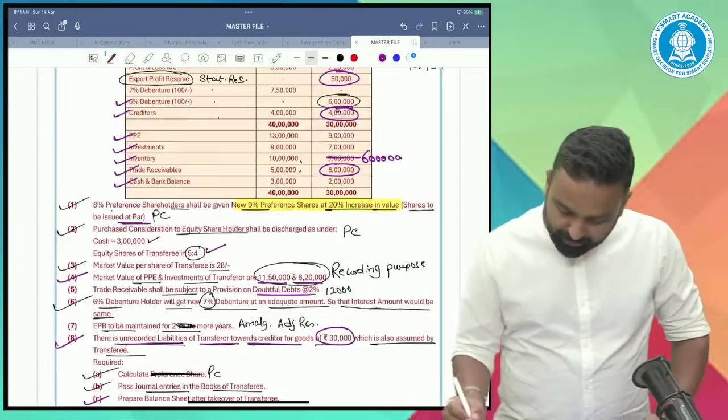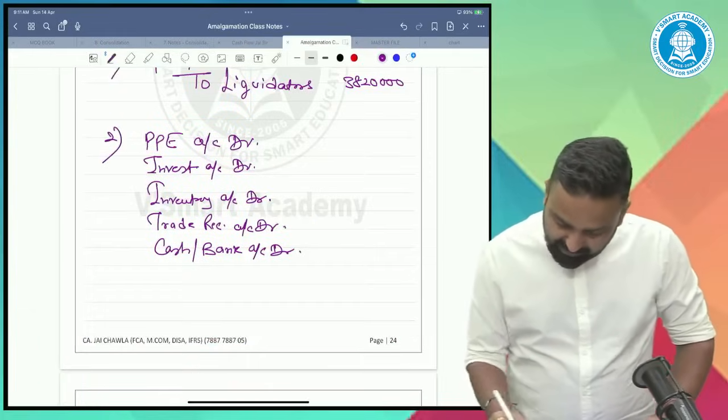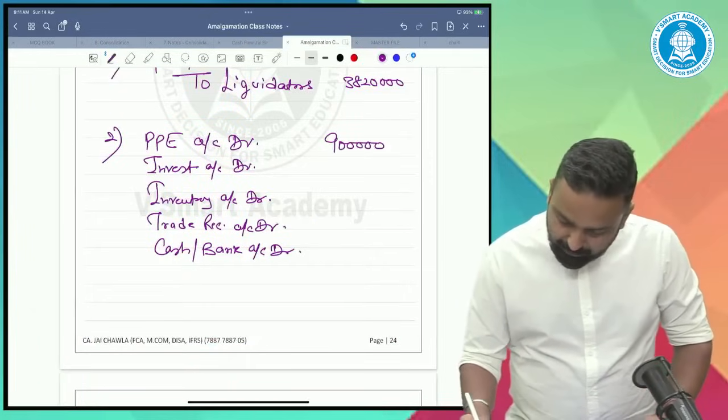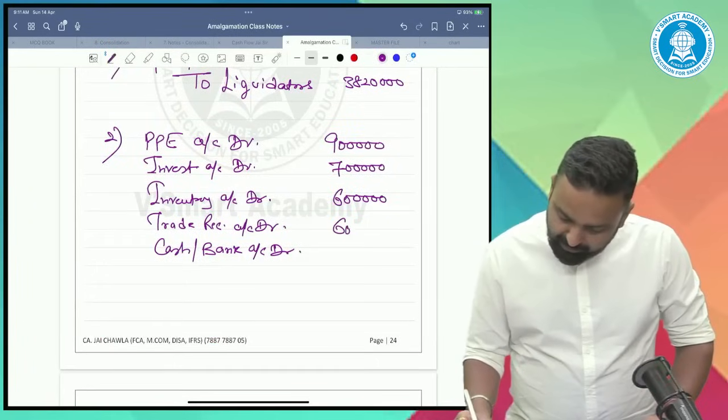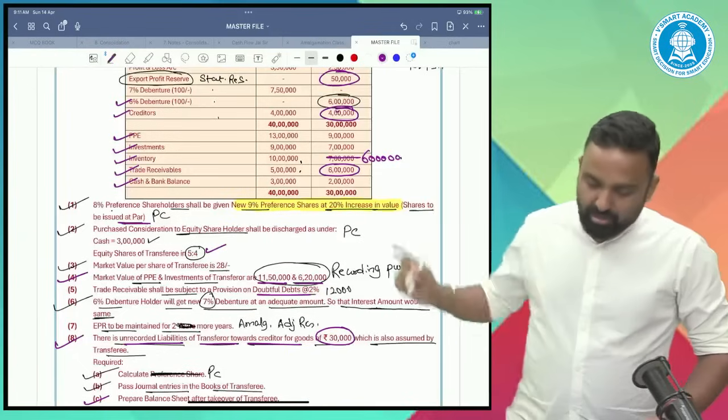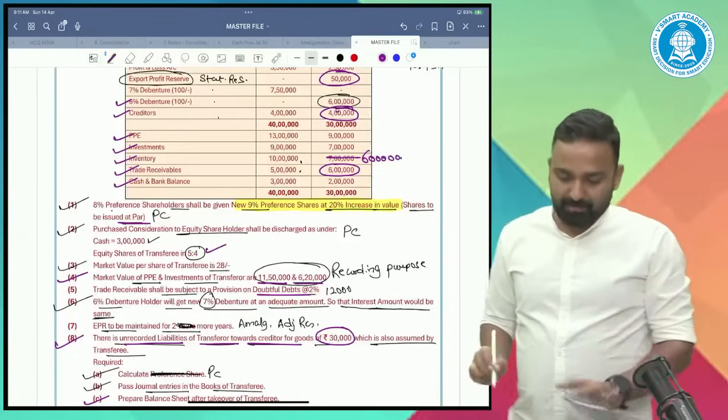So what are the book values of PPE? 976, it's 9 lakh, it's 7 lakh, it's 6 lakhs, trade receivable also 6 lakhs, cash 2 lakhs. All the same book values, simply.